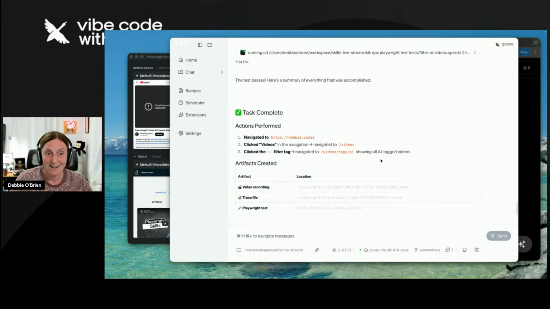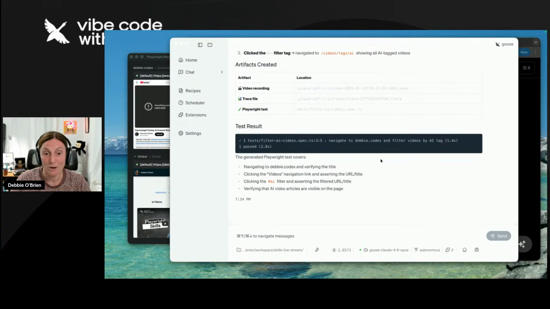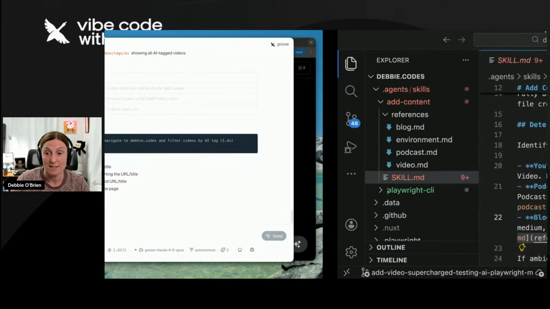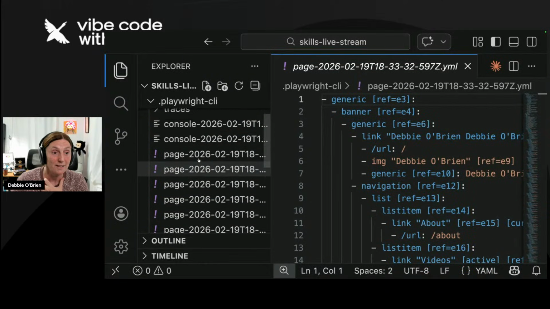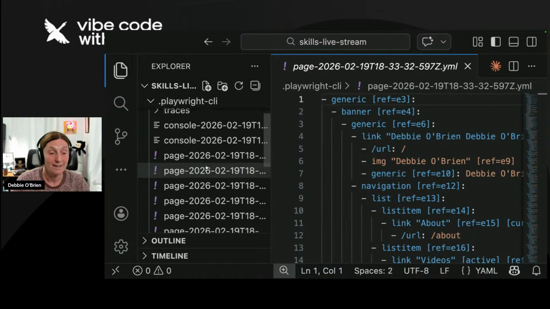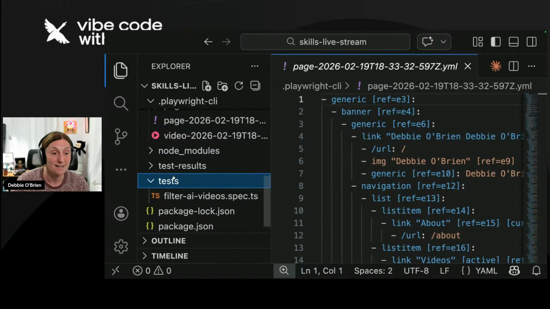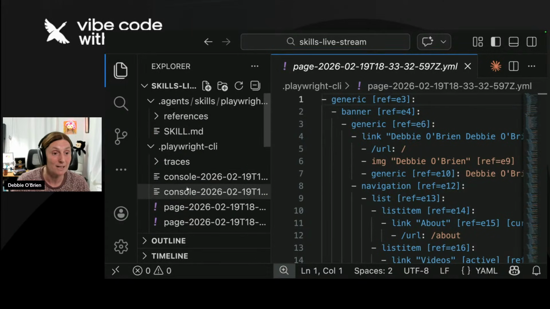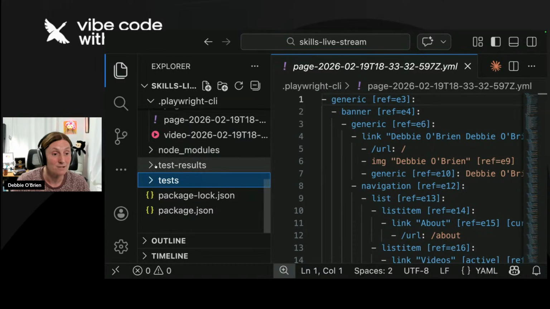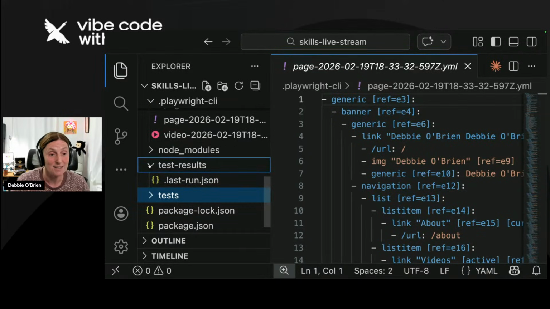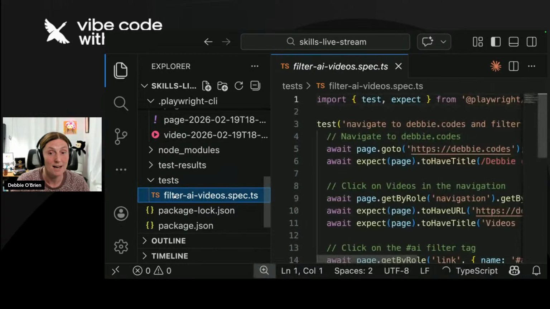So that's cool. Now, we can go back to VS Code and basically have a look. The video is there. The trace is there. And the tests are there. And you can see I now have a package JSON. And I should have a Playwright config somewhere. And you can see I have the test results, even the last run JSON from the test. And you can see there's my test.